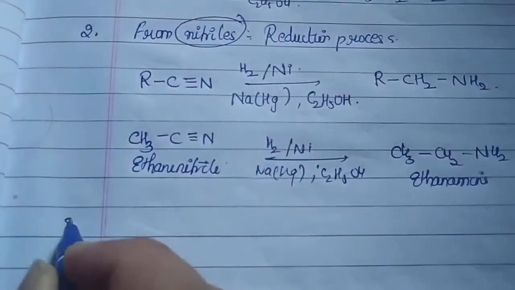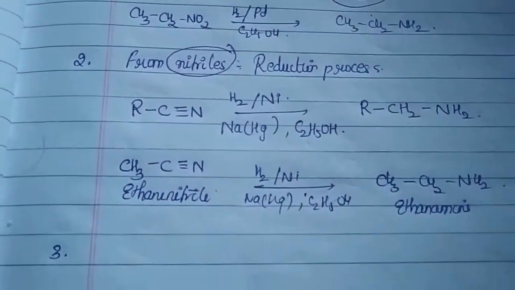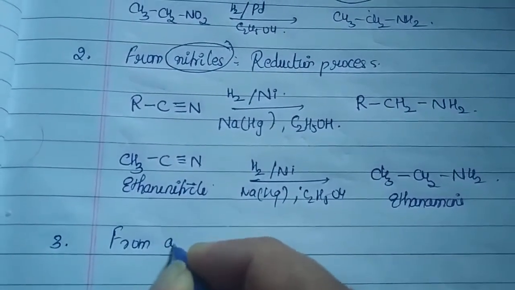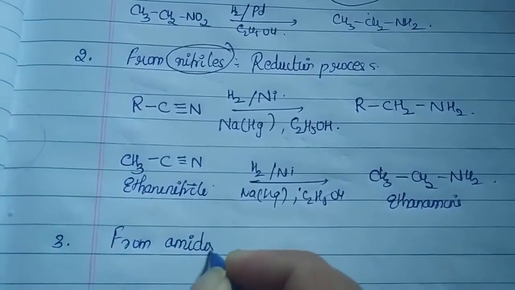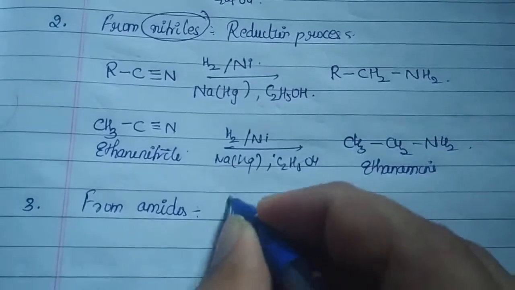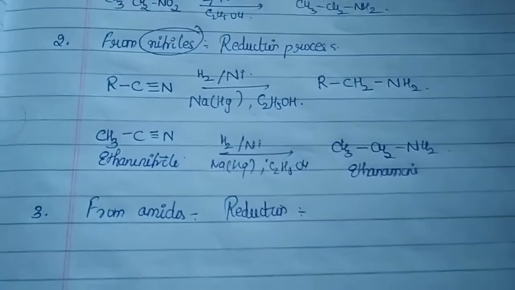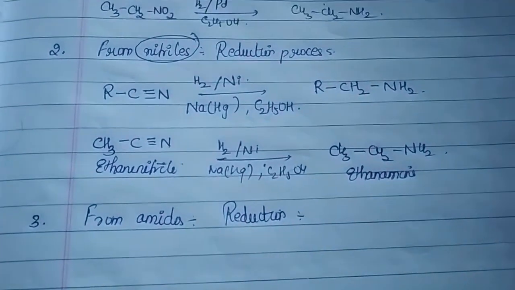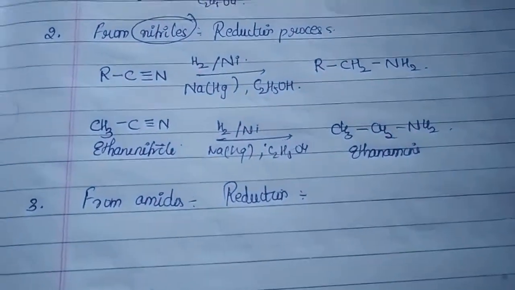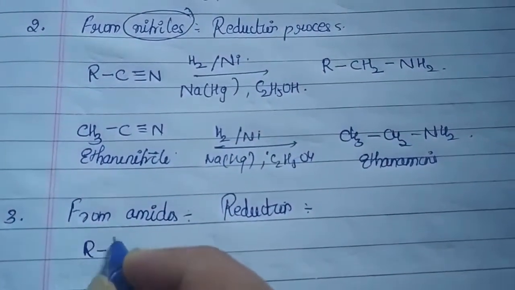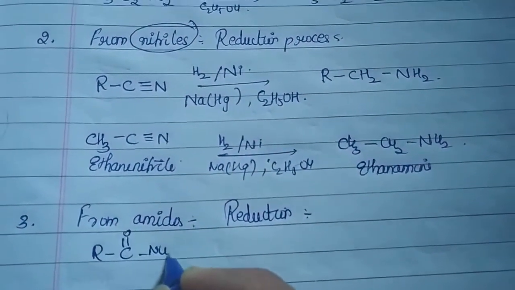Similarly, the third reaction, if you just see, you'll come to know what is the major difference between the two. That is from amides. When I'm choosing from amides, what is going to happen? Let us just see. Remember, from amides is also a reduction process. Here basically you can use lithium aluminum hydride directly, not a great deal. The general reaction I'll give you first: RC double bond O NH2.